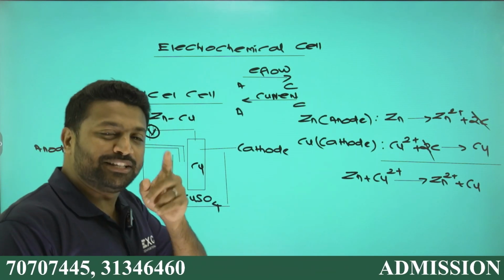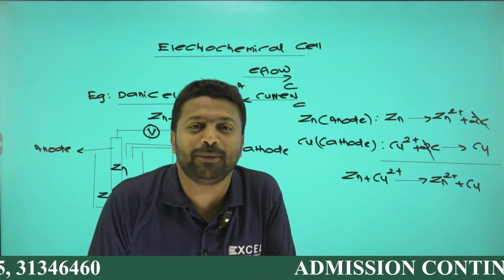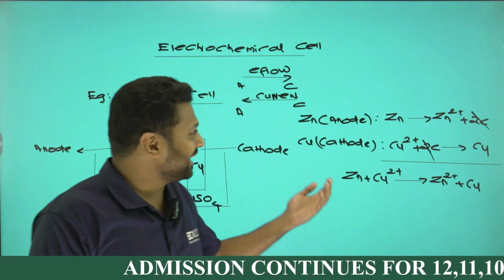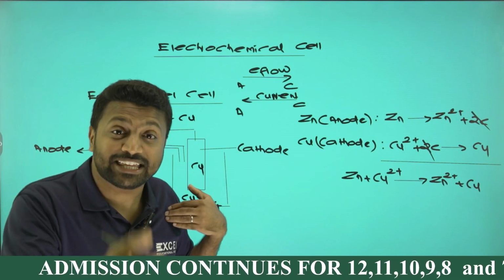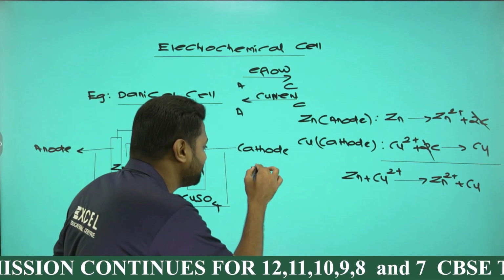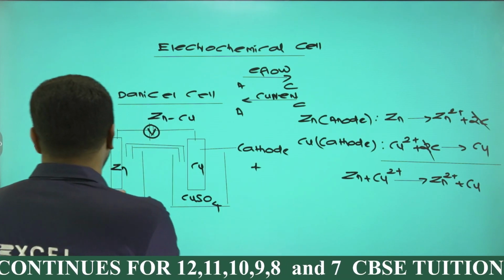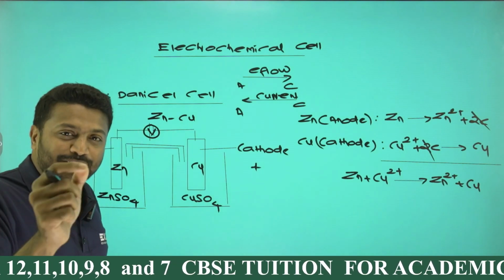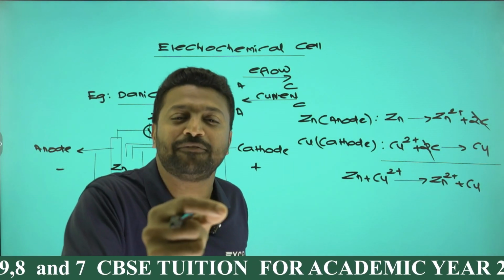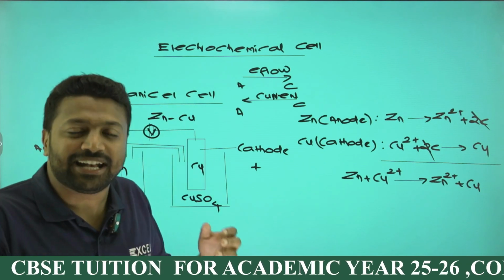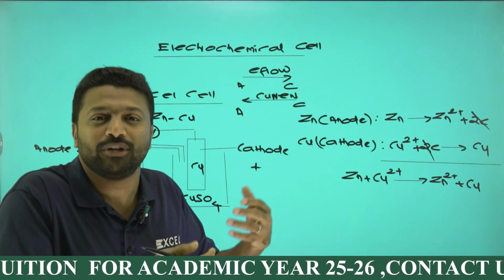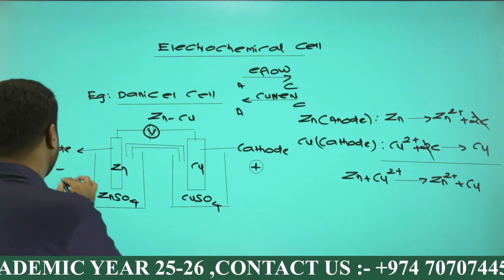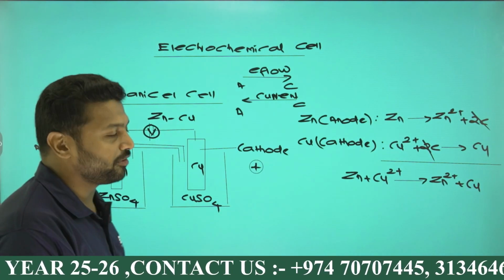In order for current to flow, there should be a difference in potential, and current will be flowing from higher potential to lower potential. Here in my Daniell cell, current is moving from cathode to anode, which means cathode will be higher potential, called positive. Anode will be lower potential, called negative, right? If electron is moving from anode to cathode, current will be from cathode to anode, and current flows from higher potential to lower. So cathode is higher potential, called positive, and anode is lower potential, called negative.